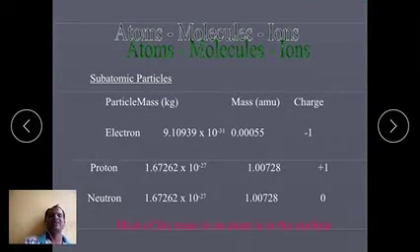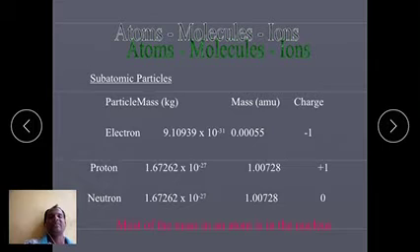Okay, briefly we have to discuss the units and charge. Electron, its mass in kgs is 9.10939 into 10 to the power of minus 31 kg. For proton it is 1.67262 into 10 to the power of minus 27 kg. Similarly, the neutron mass is almost the same, that is 1.67262 into 10 to the power of minus 27.